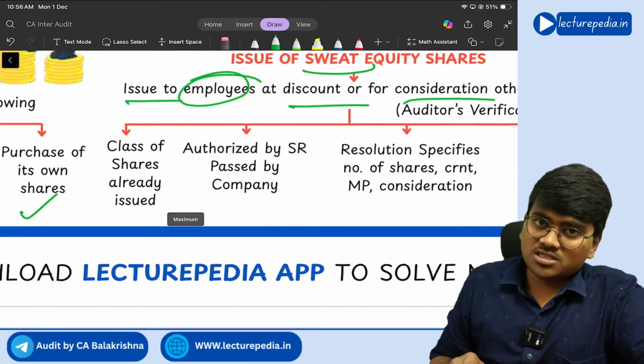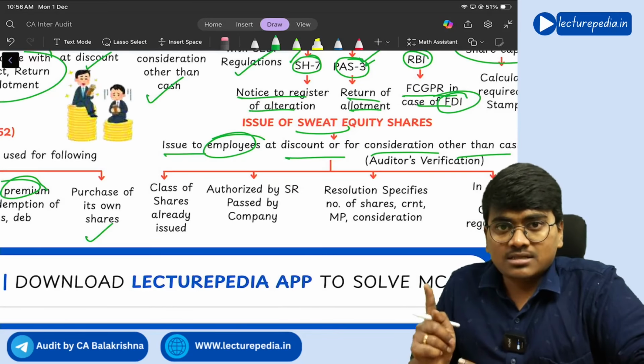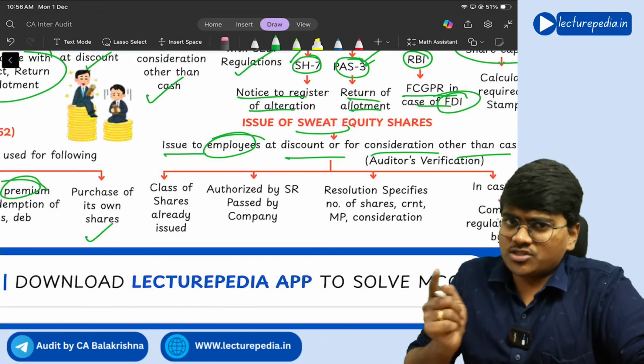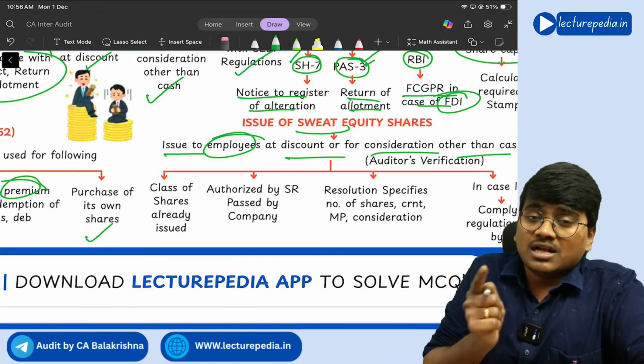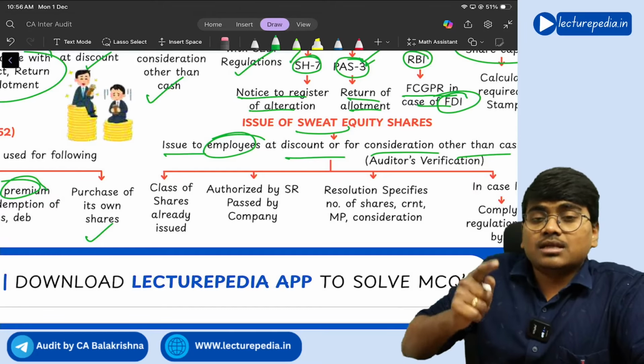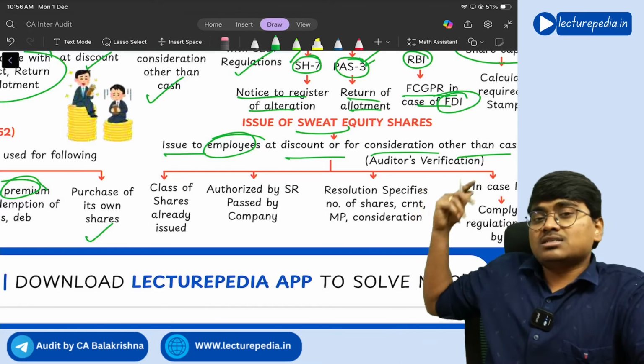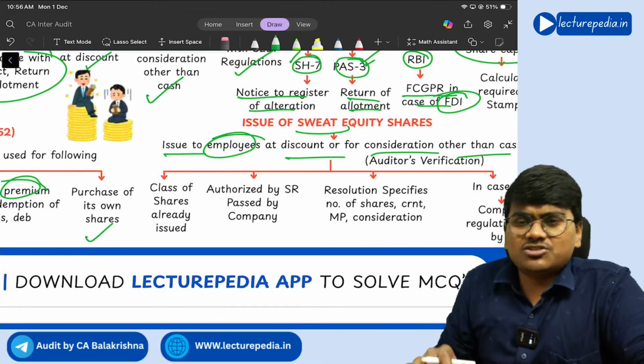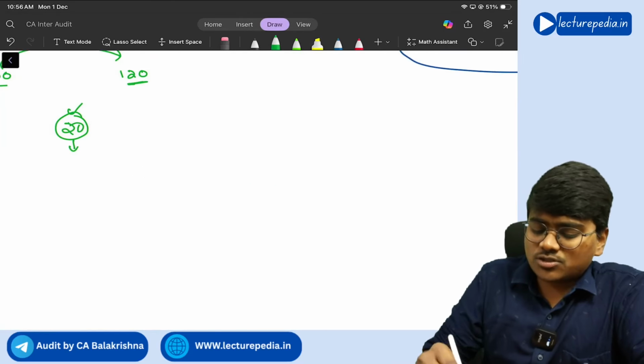Now, with respect to these sweat equity shares, what points have to be verified by the auditor? First of all, these sweat equity shares should not be of a new class of shares. The class of shares that has already been issued, such a class of shares only can be given as sweat equity shares. Sir, what is meant by class of shares?